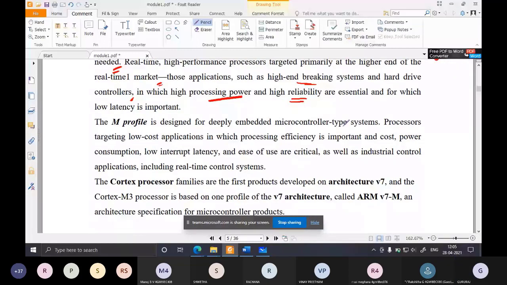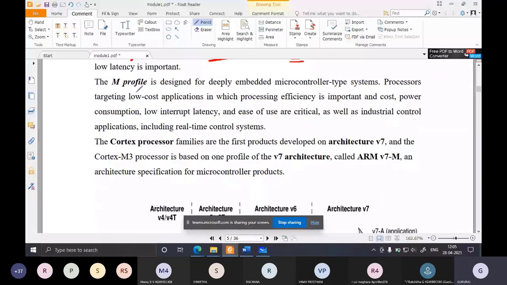Like that. So next, coming to the last profile in version 7 and onwards architecture, the M profile.